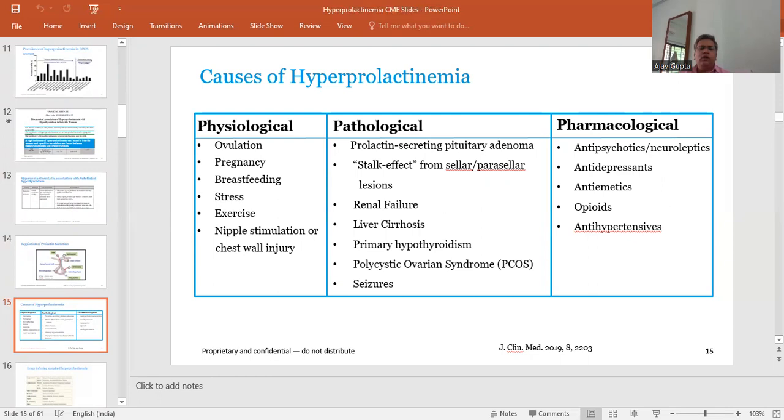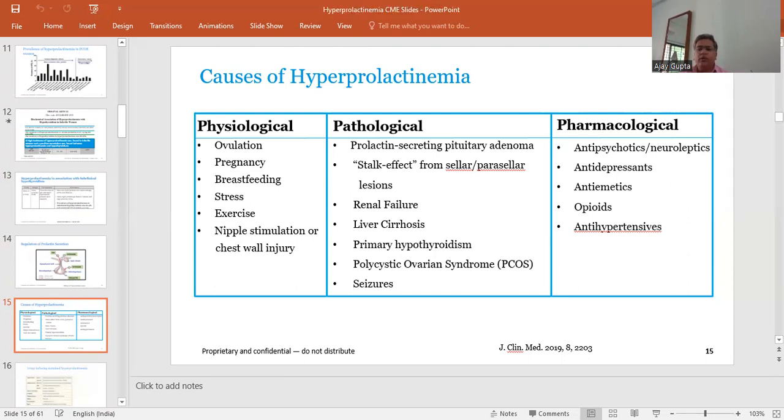The pathological causes include prolactin-secreting pituitary adenoma, which is comparatively a rare disorder, stalk effect from sellar or parasellar lesions, that is compression or damage of the stalk, renal failure, liver cirrhosis, primary hypothyroidism, polycystic ovarian syndrome, and seizures. Pharmacological causes include antipsychotic drugs, certain neurological medication, antidepressants, antiemetics like domperidone, opioids, and some antihypertensives.